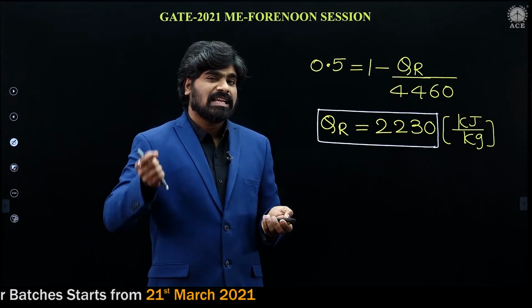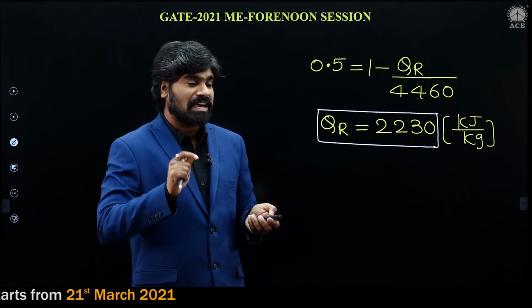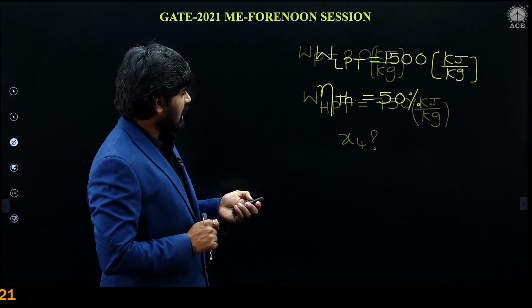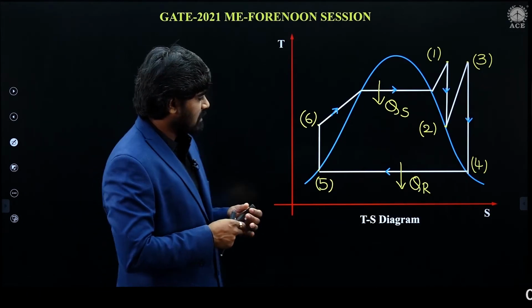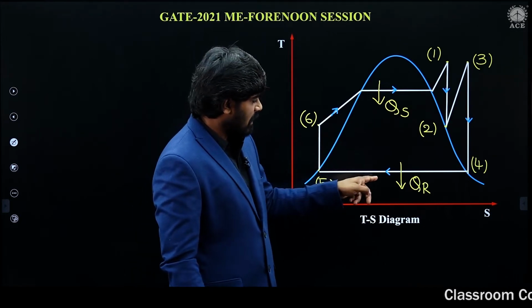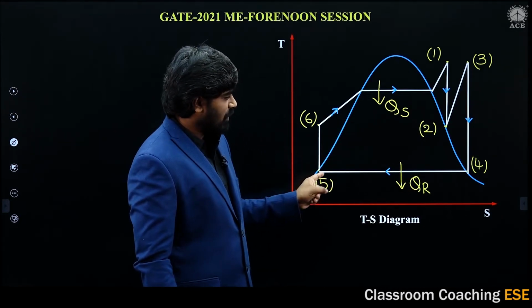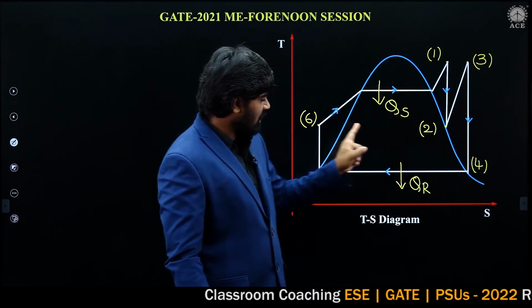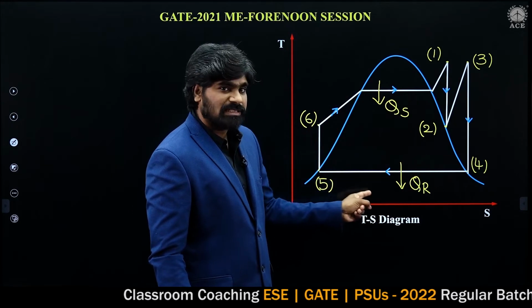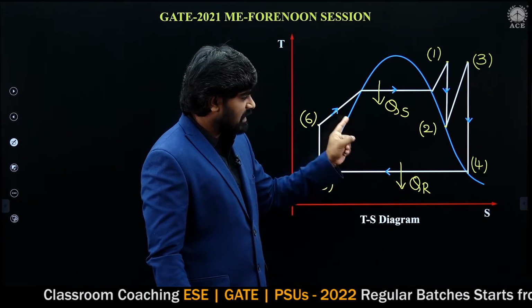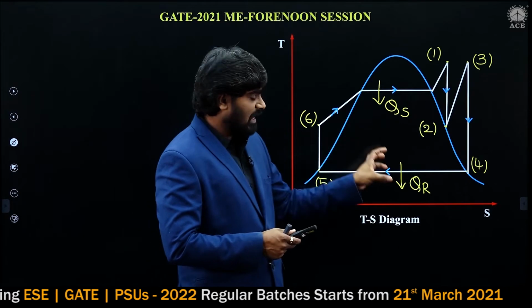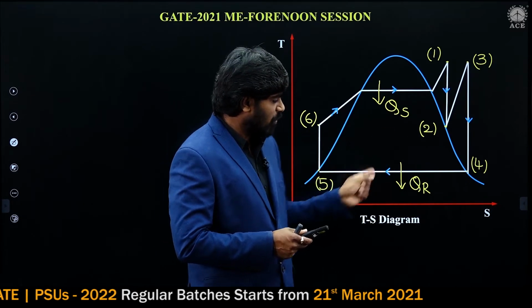And where does heat rejection take place? In the condenser. In the reheat Rankine cycle, where does heat rejection take place? In the condenser. So 425 is the condenser, you know very well, and 621 is the boiler. In the condenser, heat rejection takes place. So the heat rejection in the condenser is equal to H4 minus H5.